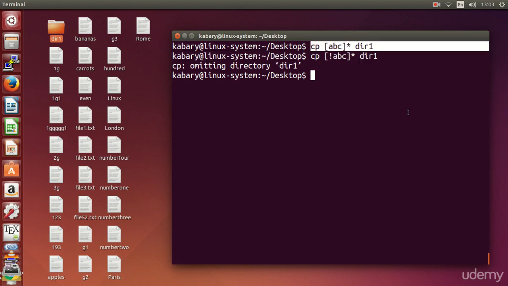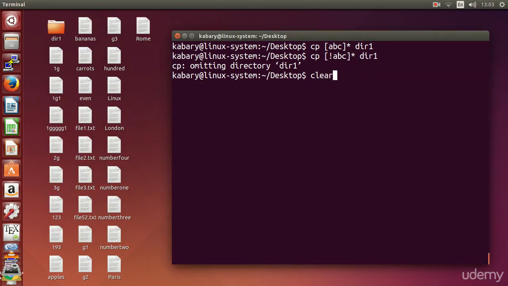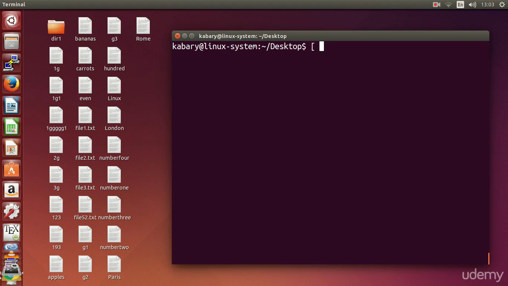If you know mathematics or computer science, you would know what I mean by a complement, just like unions and sets and so on. Right? Because this command plus the previous command covers all the files. This is why I say the complement. Okay. So when you say exclamation mark and then a range, it means all the characters that are not in this range. Okay. So let's do another example.